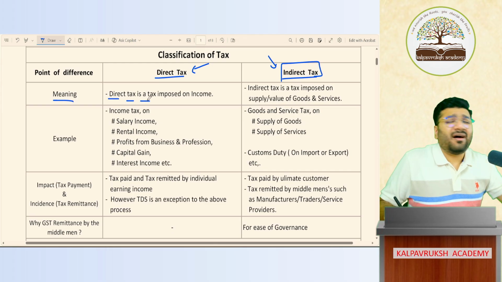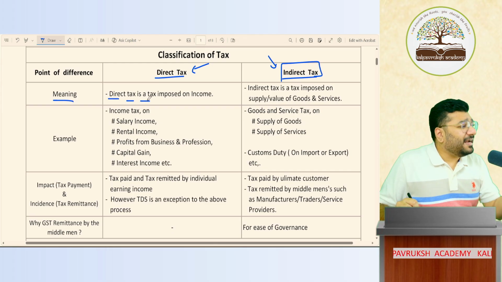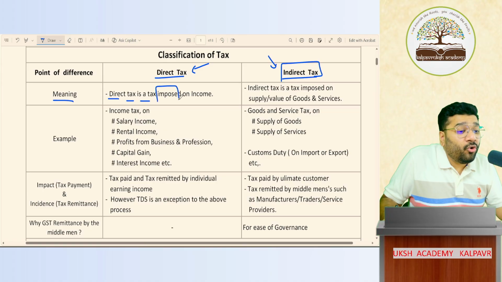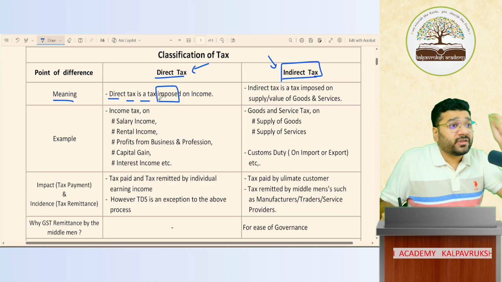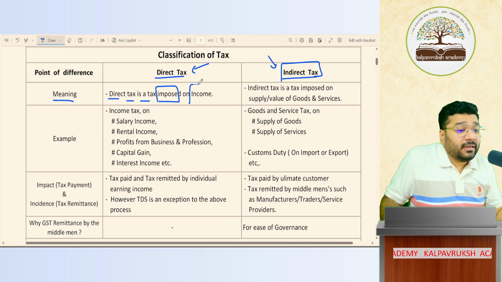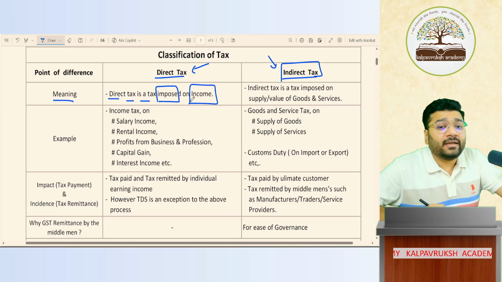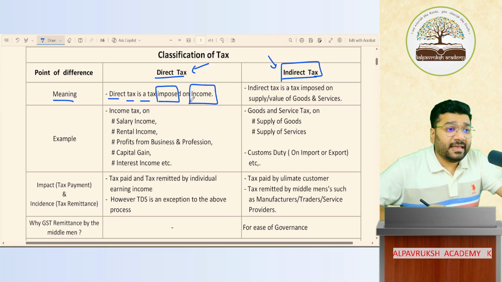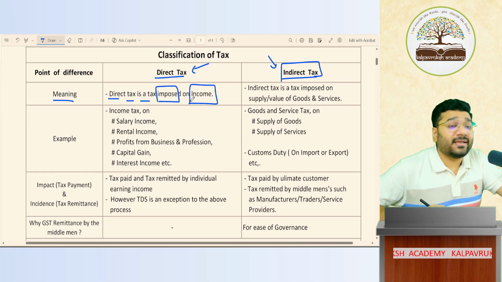What is the meaning of direct tax? Direct tax is a tax which is imposed, which is calculated on income. So when you calculate a tax on the income directly, that is called direct tax. Direct tax ka example is income tax. Got it? Not got it?